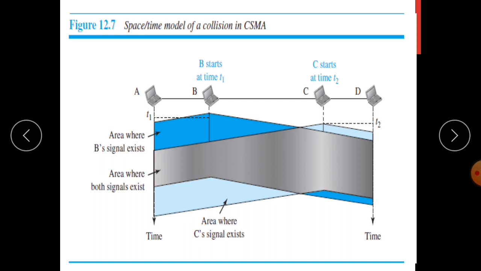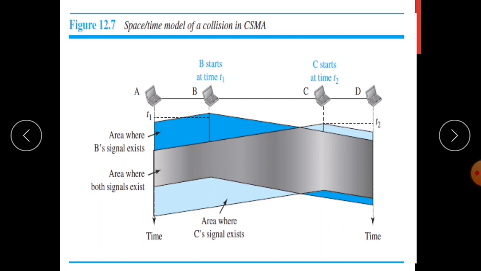That is, when a station sends a frame, it still takes time for the first bit to reach every station and for every station to sense it. The station may sense the medium and find it idle only because the first bit sent by another station has not yet been received.